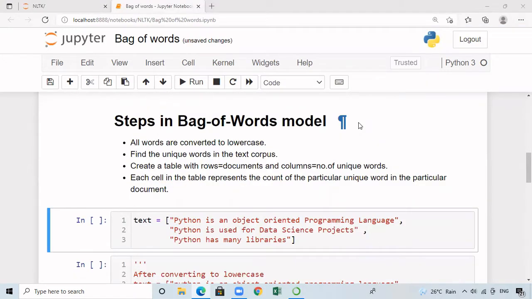We will now understand the steps involved in the bag-of-words model. First, all the words in the model will be converted into lowercase. The model will find all the unique words in the text corpus. A table will be created and the number of rows in the table will be equal to the number of documents in the text corpus and the number of columns will be equal to the number of unique words. And every cell in the table represents the frequency of a particular unique word in the given document.